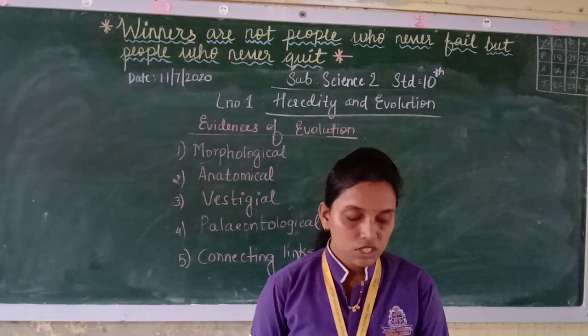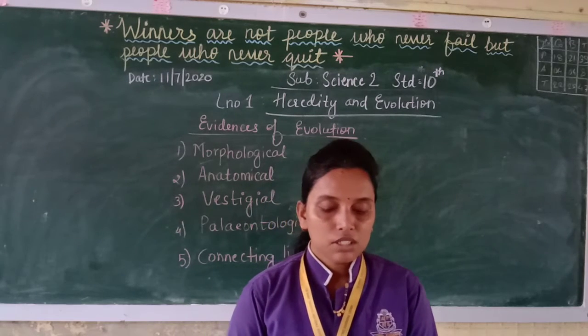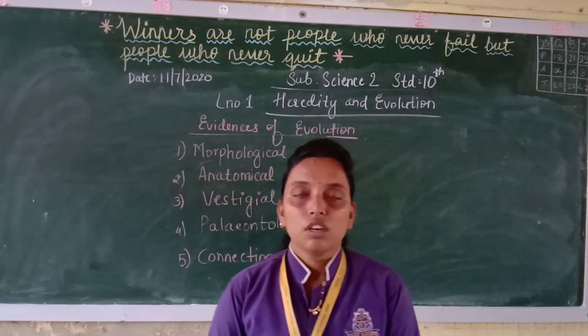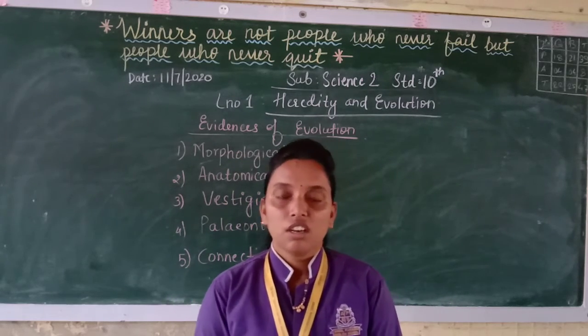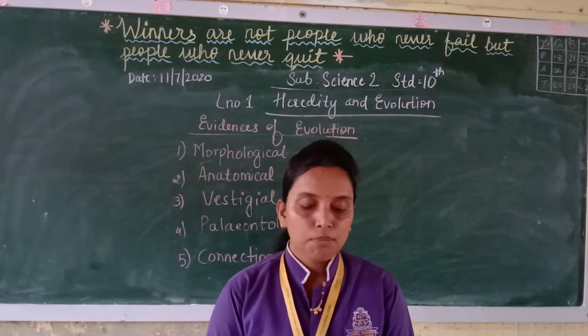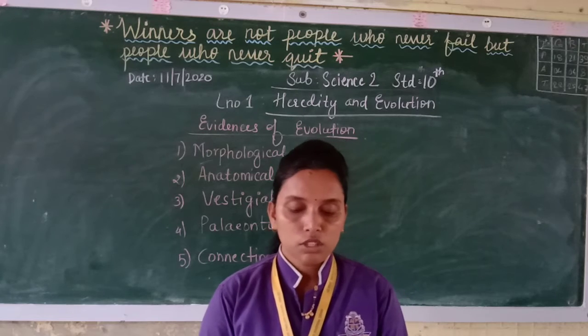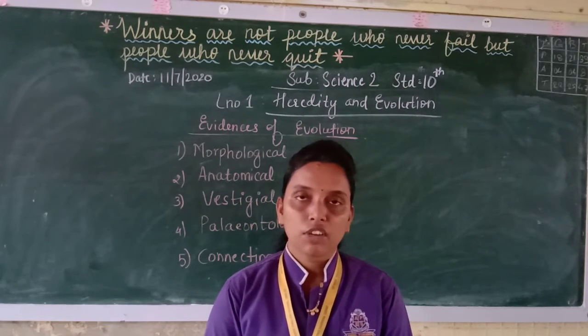Now we'll see speciation. The formation of new species of plants and animals is the effect of evolution. New species are formed of plants and animals, and that is known as evolution. A species is a group of organisms that can produce fertile individuals through natural reproduction. Each species grows in specific geographical conditions.